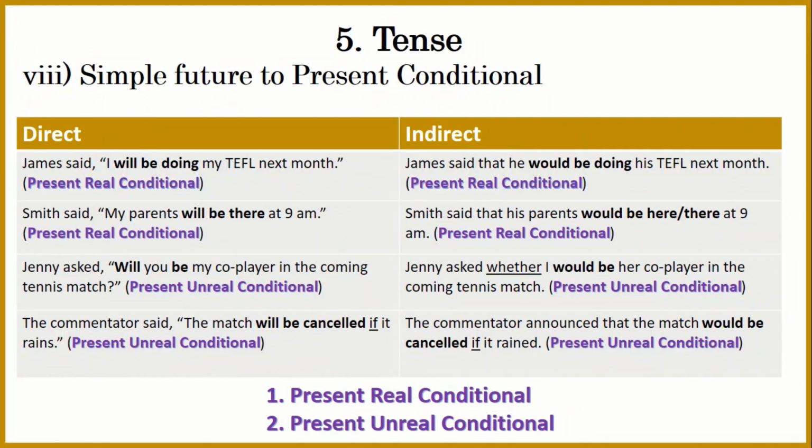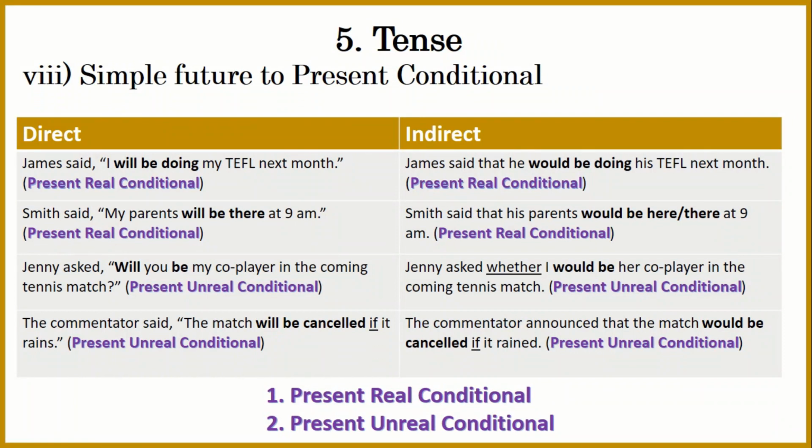For example, James said, "I will be doing my TEFL next month." So James said that he would be doing his TEFL next month. So will be is changed into would be doing, because he has a plan and a commitment that he will do a course, a teaching certificate in English. So he will do that next month. So it is present real conditional.